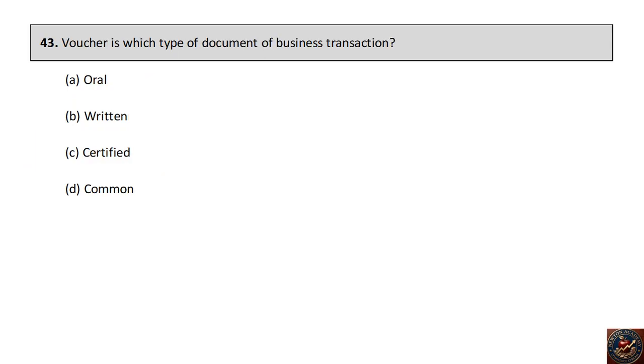Voucher is which type of document of business transaction? Oral, written, certified, common. The right answer is voucher is a written document of business transaction.